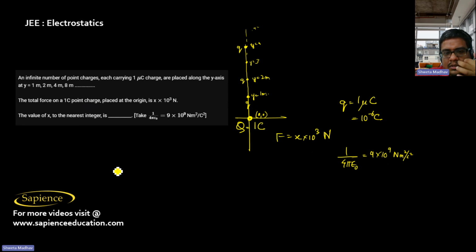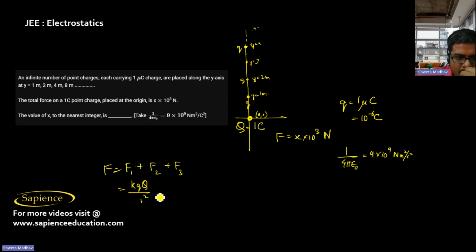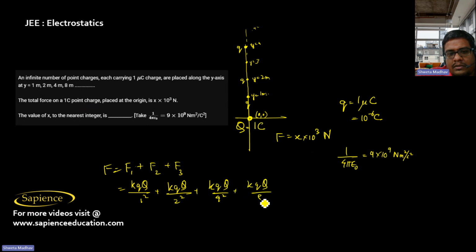So the net force will be equal to F1 due to the first charge which is kept at 1 meter, then the force due to the second charge which is kept at 2 meters, then the force due to the third charge which is kept at 4 meters. So all these forces we have to add. So this will be K q1 q2 by r square, that is 1 square, plus K q1 q2 by 2 square, plus K q1 q2 by 4 square, plus K q1 q2 by 8 square, and so on till infinity.